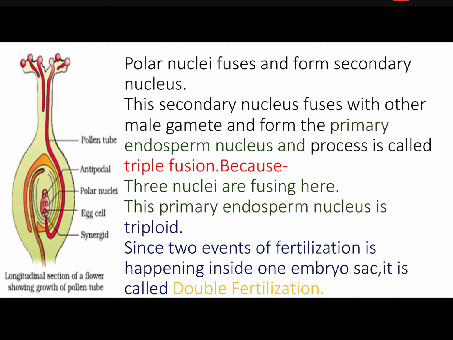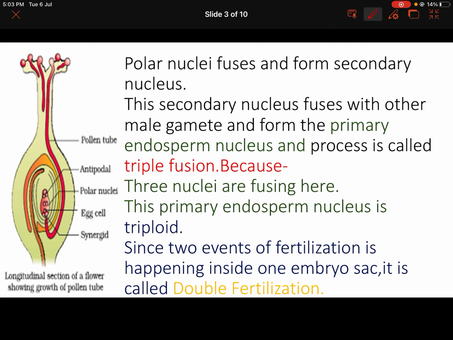Whatever I explained before is represented in this figure. Here the pollen is germinating and the pollen tube is going towards the embryo sac. Here the male gametes are not represented, but you should keep in mind there are two male gametes inside one pollen grain. One male gamete fuses with the egg cell and the other fuses with the polar nuclei. This is the polar nuclei. How and where they form, you should understand.